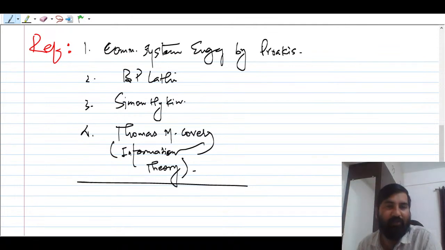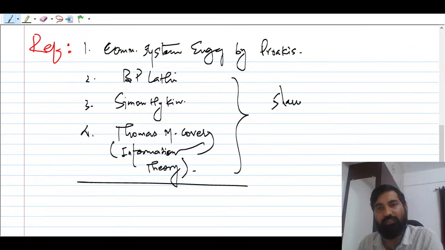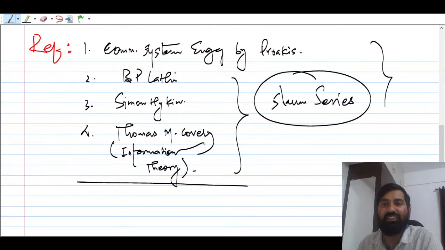These are the books which I will be referring. One more book is there, a very easy book, known as the Schaum series. So these are the books, guys.